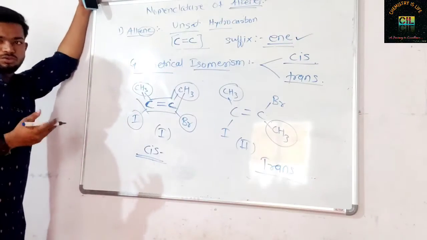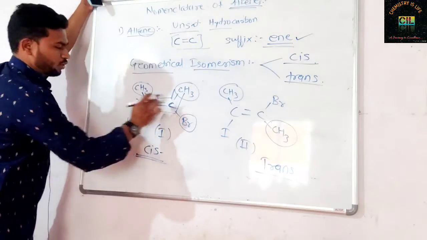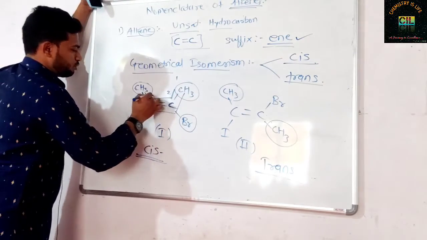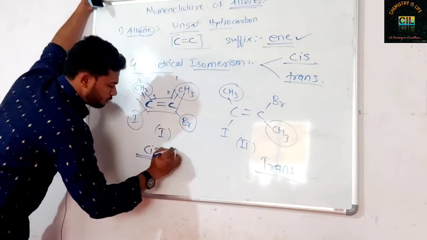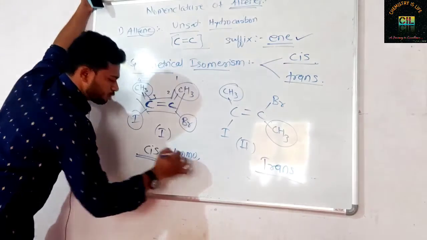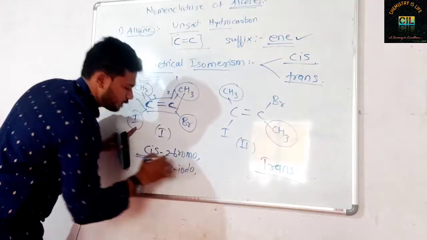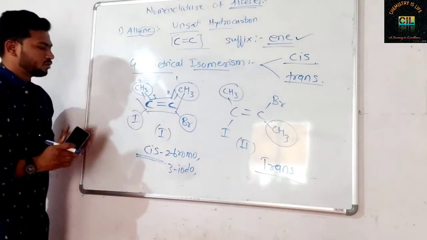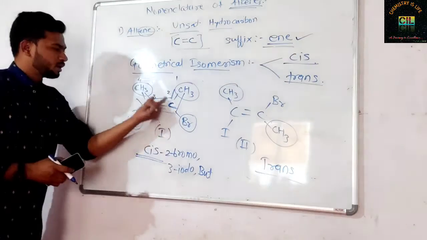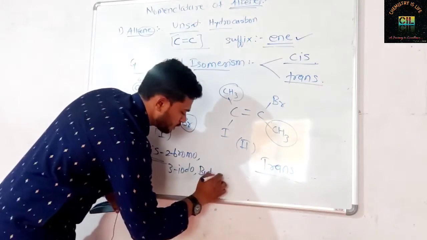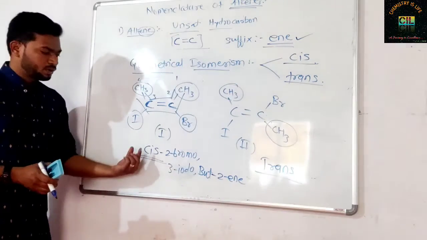Now do the numbering. Bromine becomes alphabetically first, so it should get the lowest possible number: 1, 2, 3, 4. So 2-bromo, then 3-iodo. How many carbons in the chain? 4. So the word root is but, double bond at carbon number 2, suffix ene, alkene. In this way you can write this.